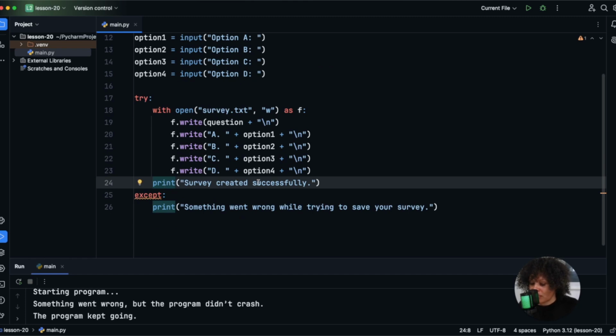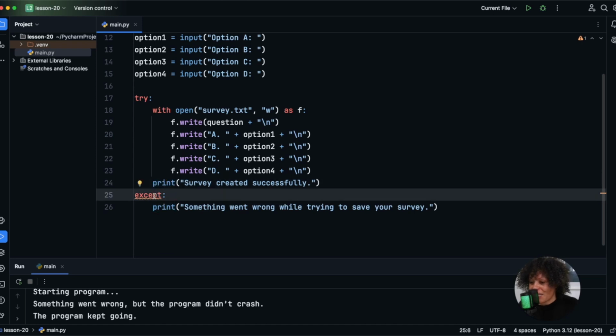Now we have our except block, okay? And if any part of this try block fails, so anything inside of here, if any of it fails, like a problem with file permissions or some type of disk space error, any type of problem, we're going to jump into this except block and we're going to say, hey, something went wrong while trying to save your survey. And as you can see, we have that little too broad of an exception here.